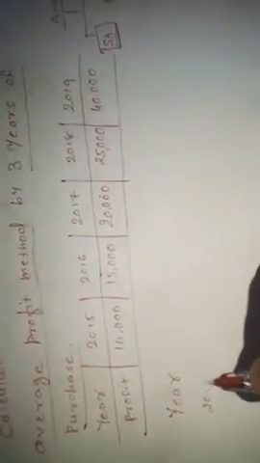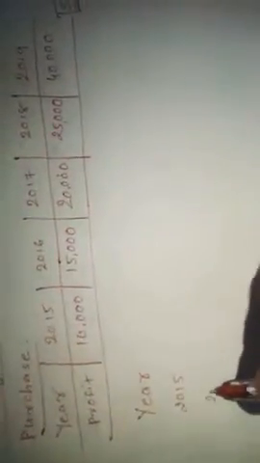First we are going to write down the years: 2015, 2016, 2017, 2018 and then 2019. These are the years given for us.